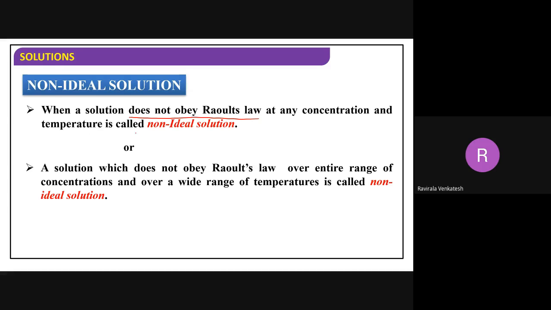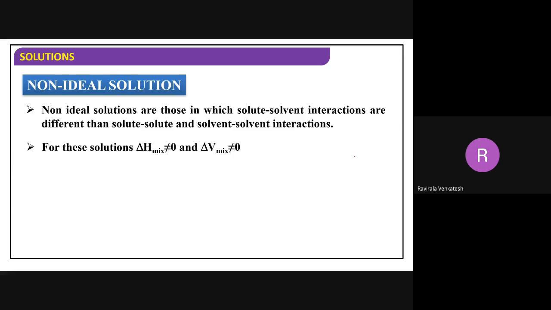So here, a solution which does not obey Raoult's law at any concentration and temperature is called a non-ideal solution. Otherwise, a solution which does not obey Raoult's law over the entire range of concentration, at any temperature, is non-ideal. Not at a single temperature like 25 degrees Celsius; whatever temperature or concentration you take, it is not obeying Raoult's law. Here, delta H mix is not equal to 0 and delta V mixing is not equal to 0.